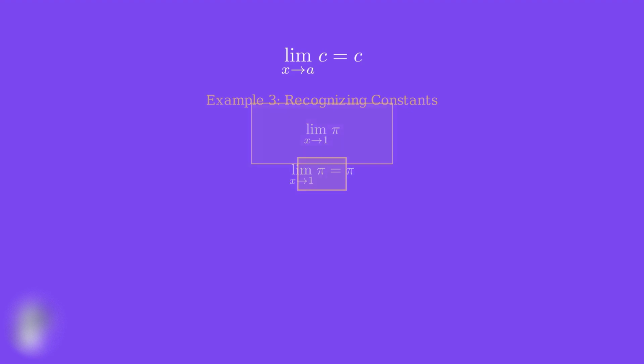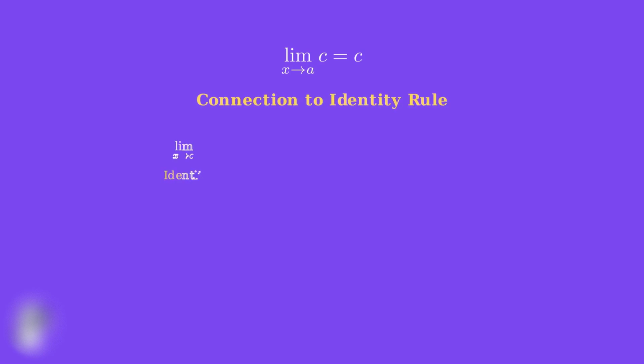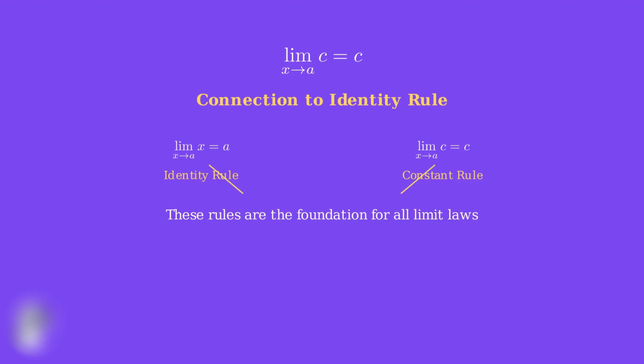Now we can see how the identity rule and constant rule work together. The identity rule handles variables, while the constant rule handles constants. Together, they form the foundation for evaluating all types of limits. Understanding both the identity rule and the constant rule is essential because they serve as the building blocks for more complex limit calculations. Every advanced limit technique ultimately relies on these fundamental principles.